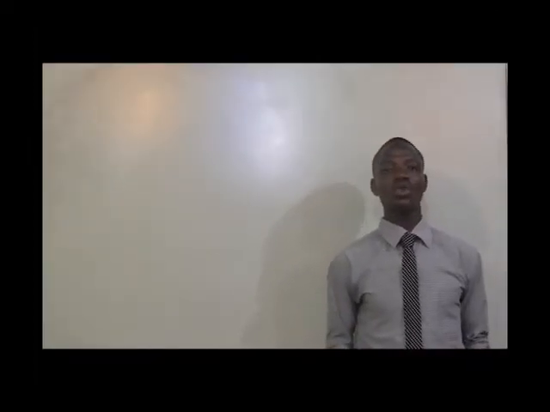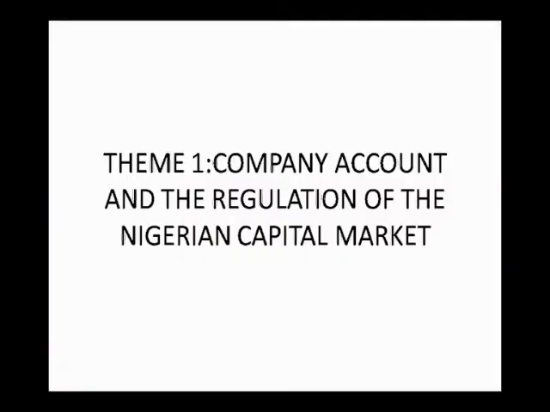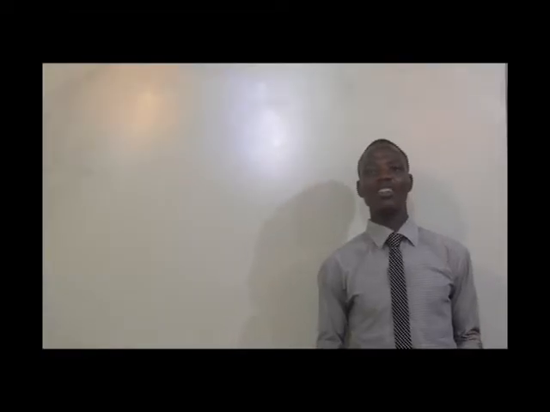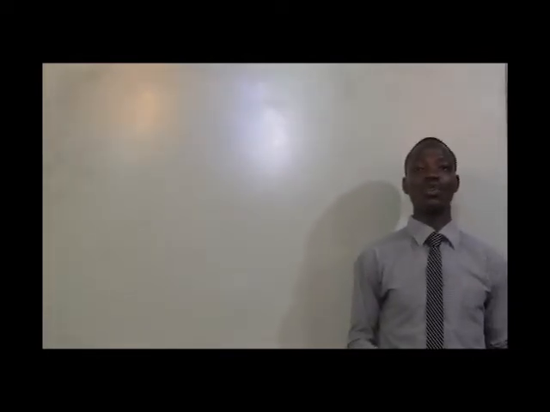Having done that, we'll go to theme 1, which is company accounts and the regulation of the Nigerian capital market. Under this, we have final accounts, which include what we call the profit and loss appropriation account. Final accounts are not different from the one we did for a sole trader.